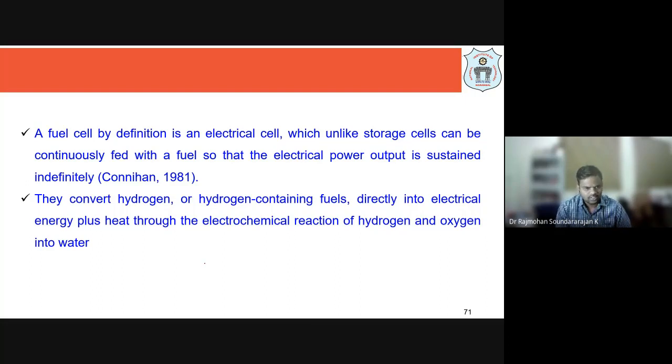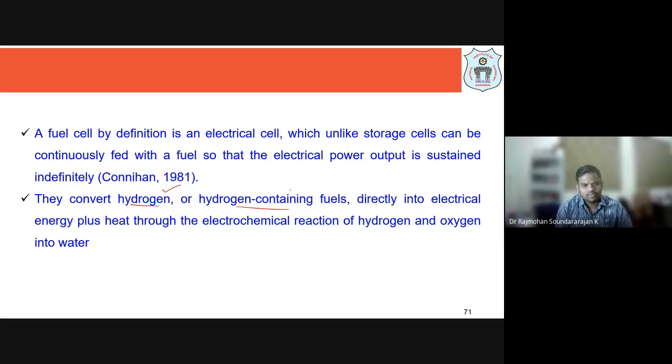Okay, and they convert hydrogen or hydrogen-containing fuel. As I told last class also, I asked you like a quiz, whether hydrogen is the only fuel for fuel cells? No, you can use hydrogen, it is the well preferred one, but even hydrogen-containing fuels can be used. So that fuel can be either pure hydrogen or hydrogen-containing gas or liquid.